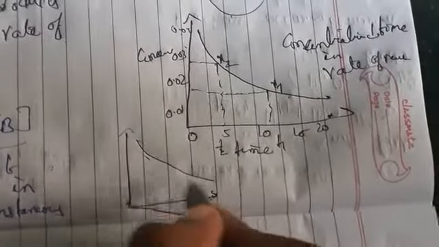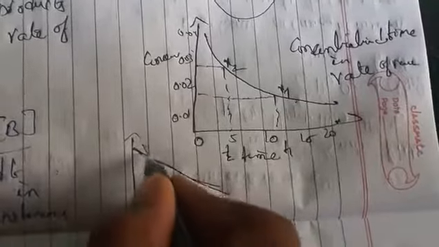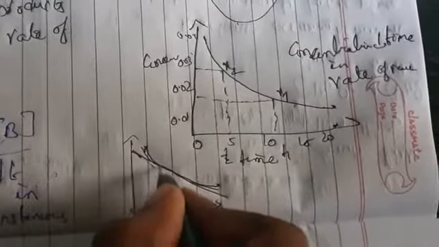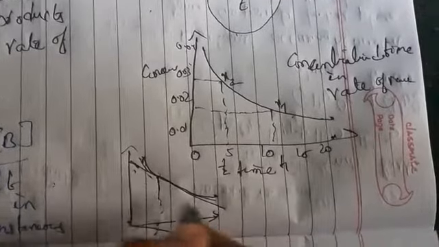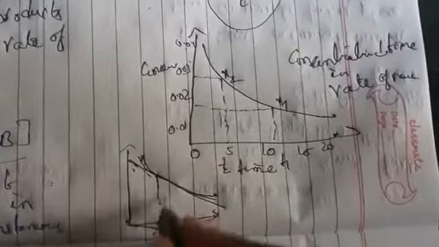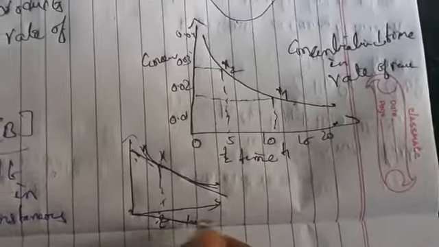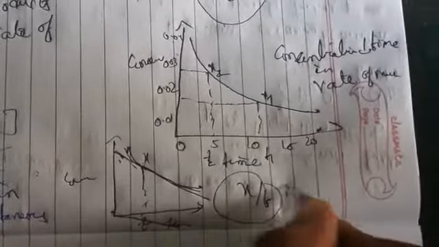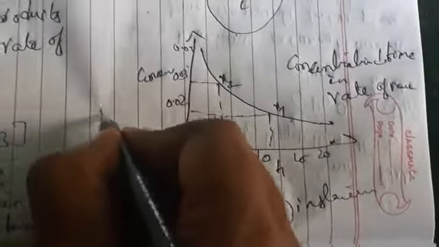So this represents a straight line. Why? Because we are seeing only a particular slope. So to get this slope, at the particular point where it is intersecting here, that indicates x and t, the concentration with respect to time. So we will be getting dx by dt as the instantaneous, and this is the average.